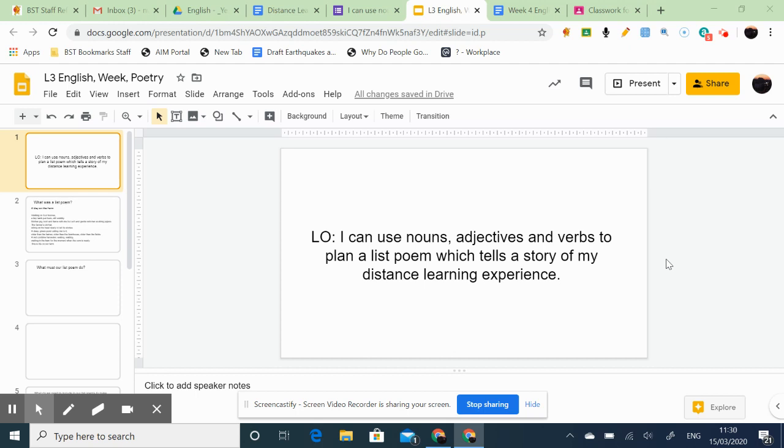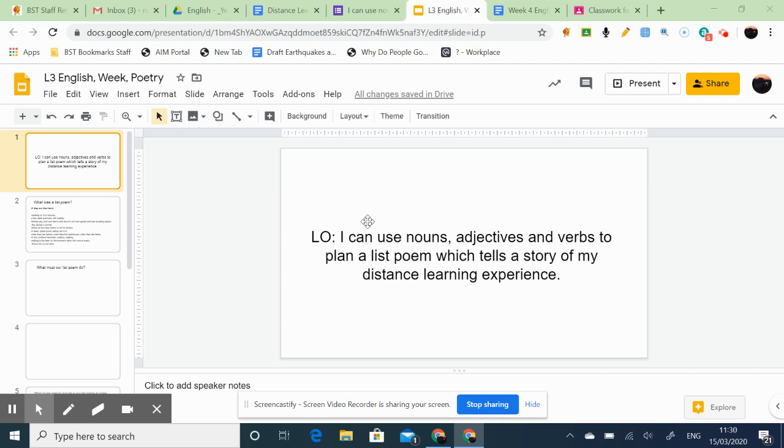So you can decide how you want that to go. You can decide whether you want it to be a positive or a negative thing. You can decide whether you want it to be a mixture. You can decide if you want it to be about one day or the whole experience or a series of different events. It's entirely up to you how you do that, but it should tell a story using nouns, adjectives, and verbs and these wonderful sentences that are very descriptive.